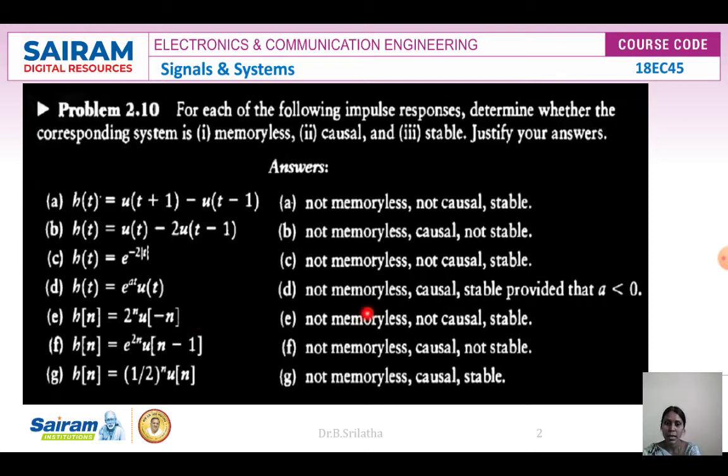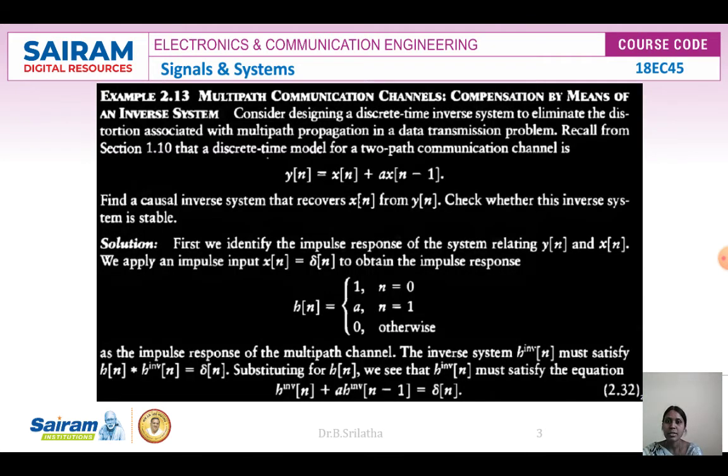So it is a memoryless system and it is not dependent on the future, which means causal. It is a non-stable system. So here it is a causal system. It is a memoryless and stable system. So we can check the examples like this. Next, we can see the next example, the multipath communication channel.